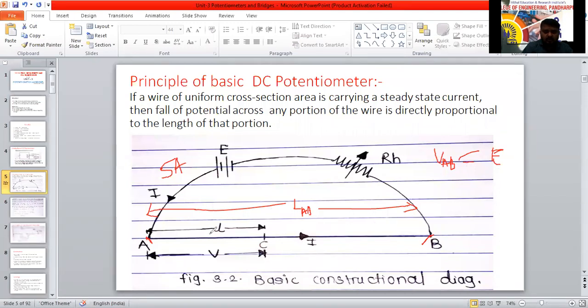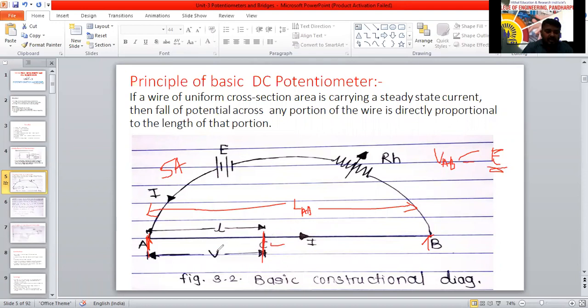Voltage drop across VAB equals E, we can write. Total voltage. But our aim is the voltage drop across this point only. Point C is visible here, and only at point C do we have to measure this voltage.